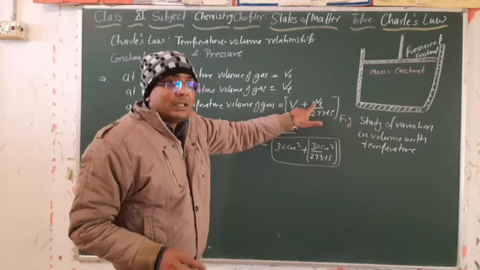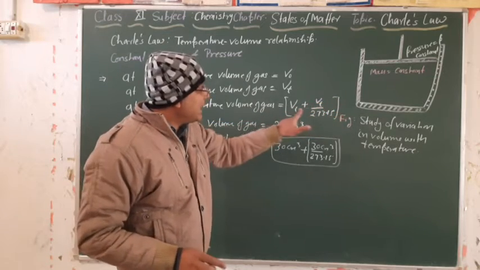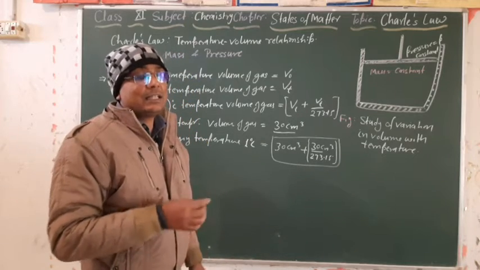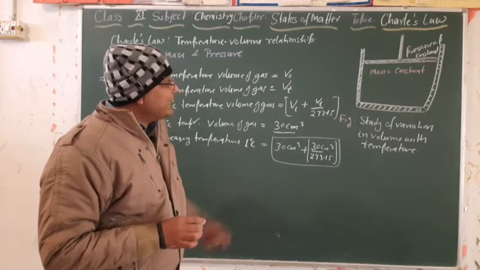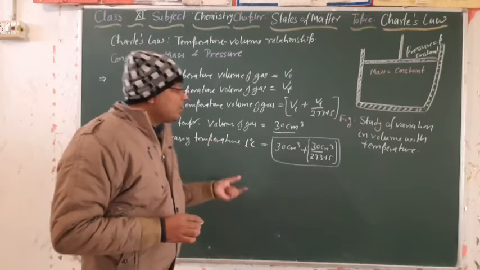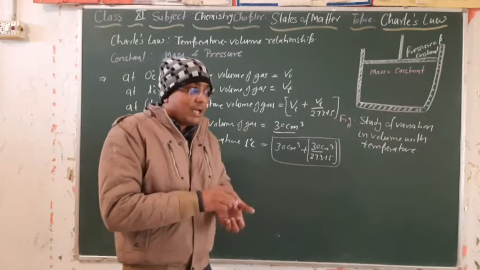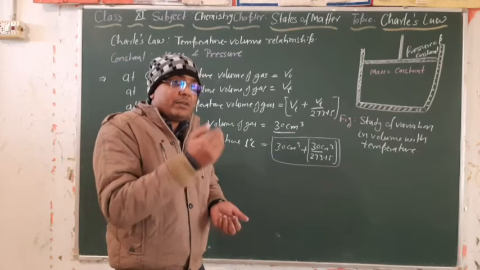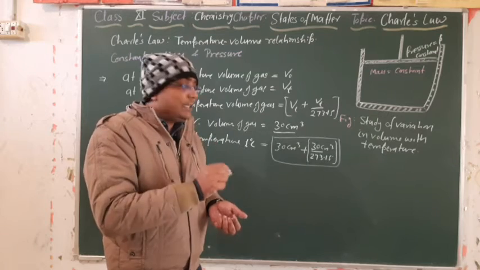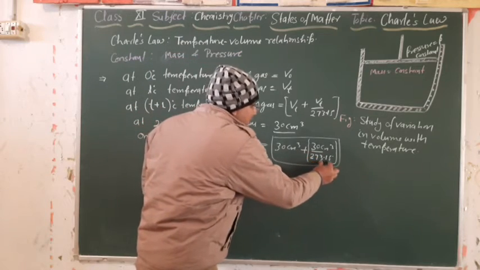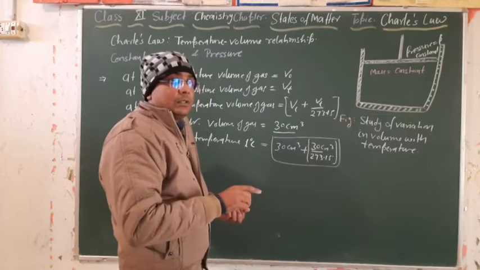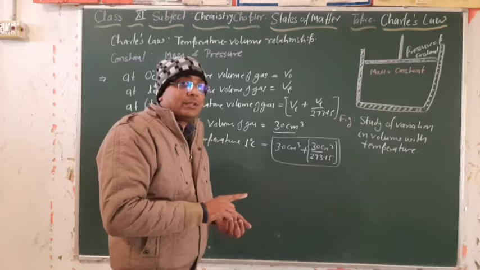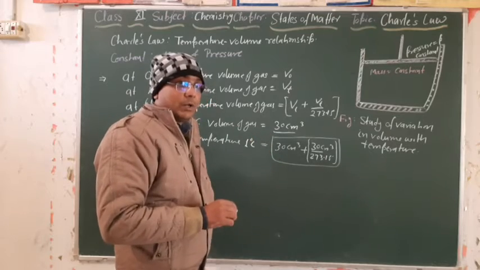We indicate for any volume at any temperature. T indicates any T degree Celsius temperature. So at any T degree Celsius temperature, whatever the volume of the gas we have, if we increase the temperature by 1 degree Celsius, then we will observe the volume will increase by 1 upon 273.15 times of the original volume.